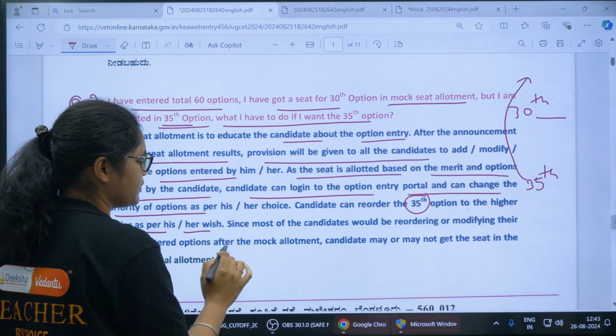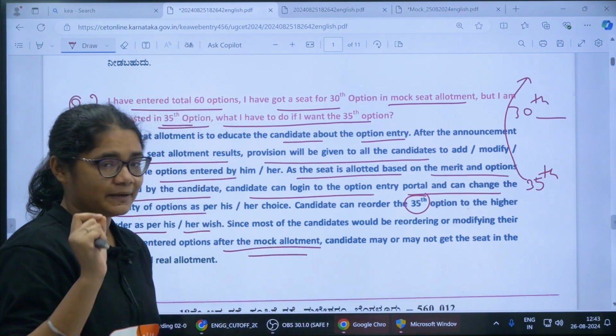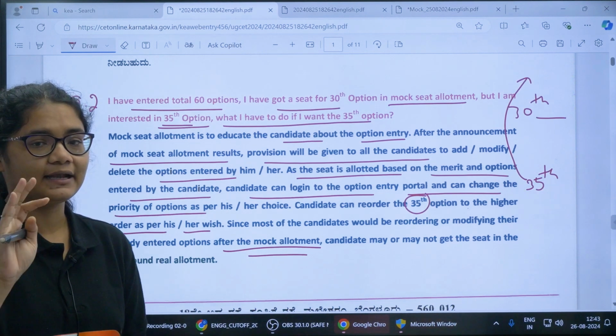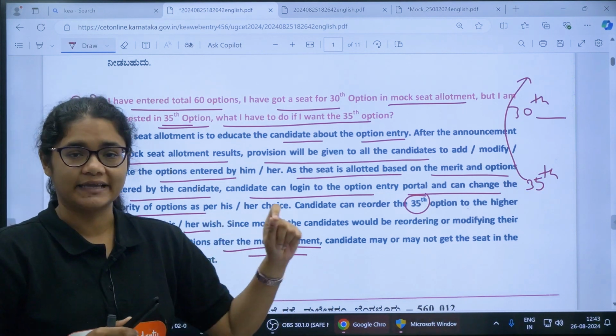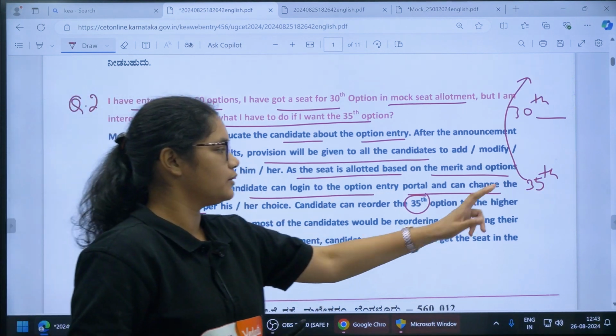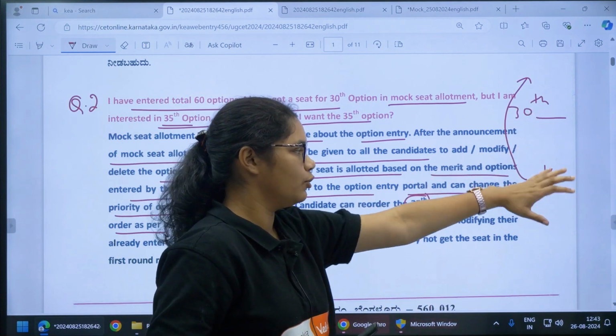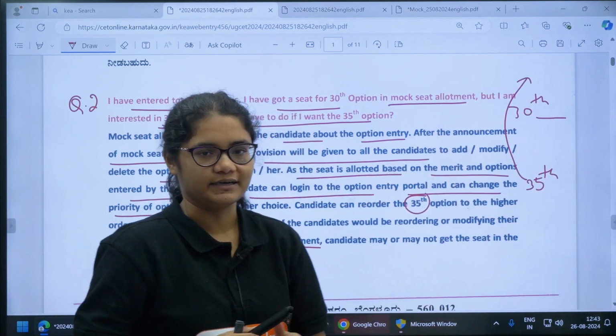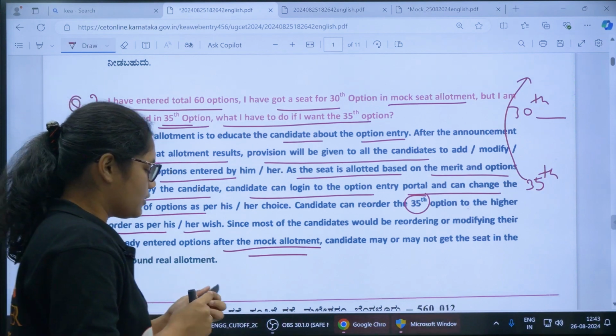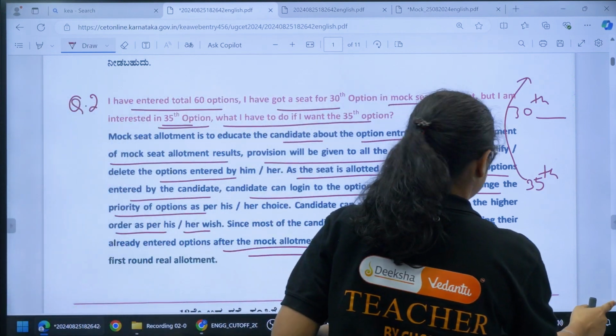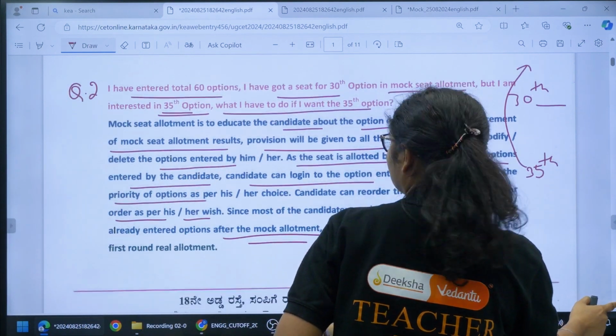But here you should remember one thing, that mock allotment is completely indicative and tentative. There is nothing like you will get the same seat. Okay, but from that you can know that your cutoff is definitely more, then you can definitely put this college at the top. Okay, now coming to the next question here. Okay, let us see the third question.